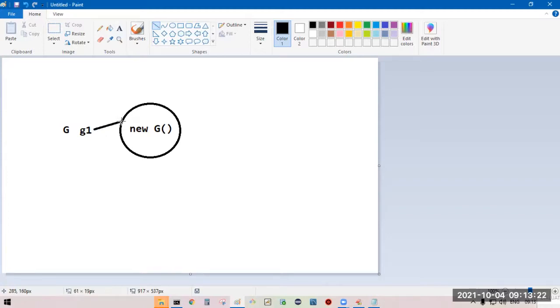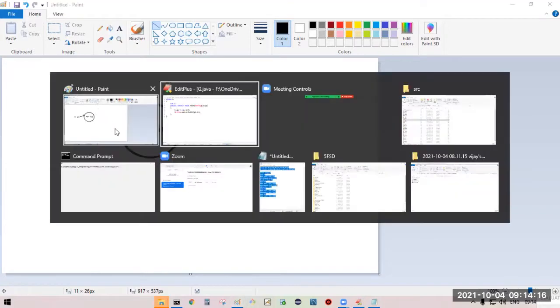This G1 is pointing to the G object internally. This is how the object will be created.